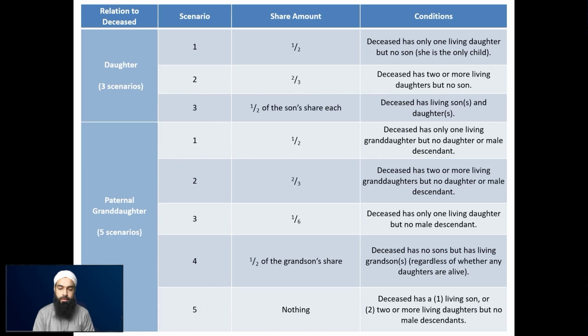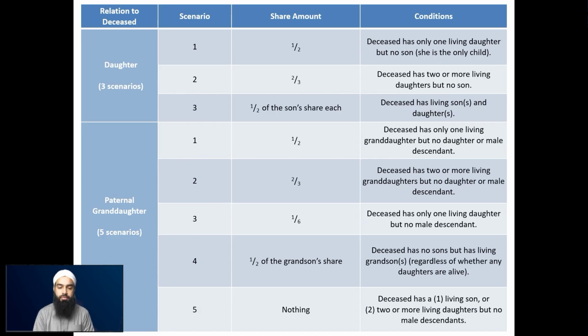So if there is, for instance, 1 daughter and 1 son, then the son will receive 2 parts of the inheritance, and the daughter will receive one part of the inheritance. So in essence, the brother of that daughter, which is the son of the deceased, will receive 2/3 of the entire estate if there's only two of them, and the daughter will receive 1/3 of the entire estate.